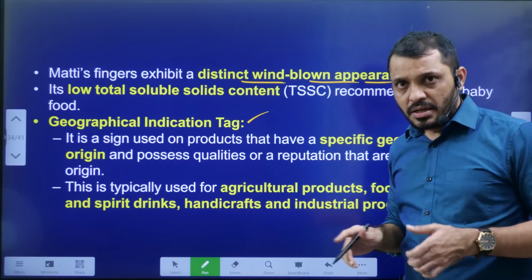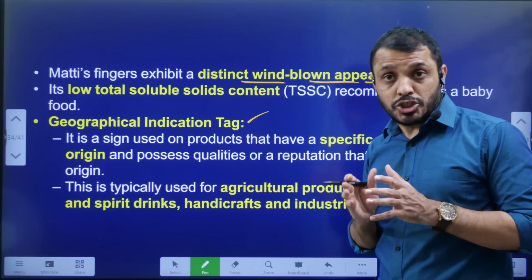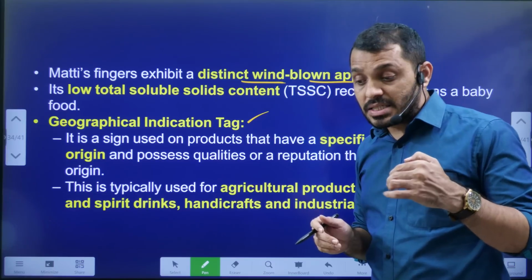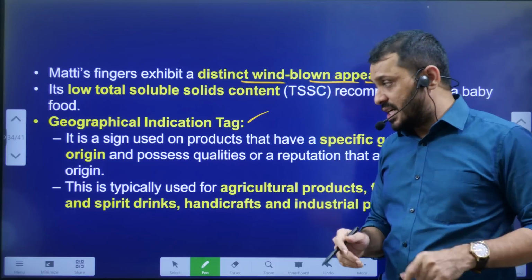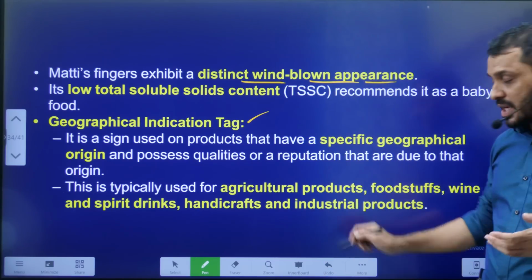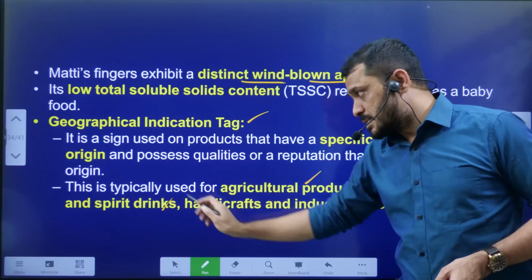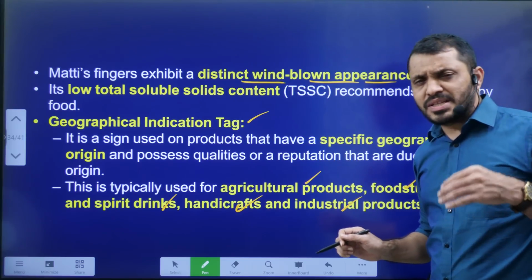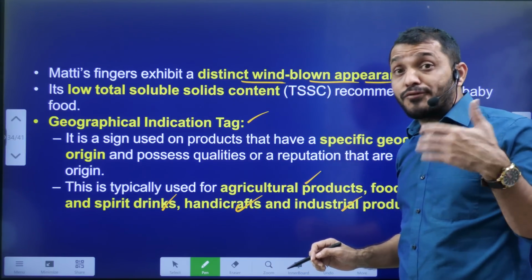Geographical indication tag: if a particular product is particular to a region and is special for that region only, it is known as a geographical indication, and in that condition we give the geographical indication tag. It may be applicable to agricultural products, foodstuff, wine, spirit drinks, handicrafts, and industrial products. So whichever state you are from, mention the geographical indication tag of your state.